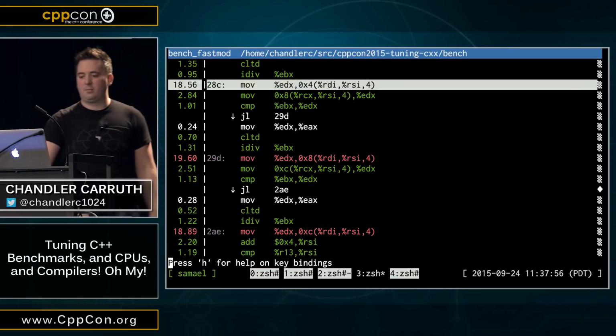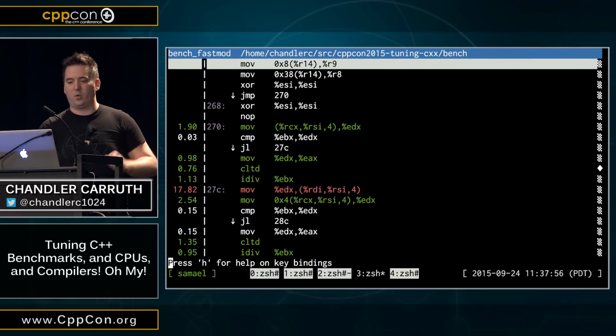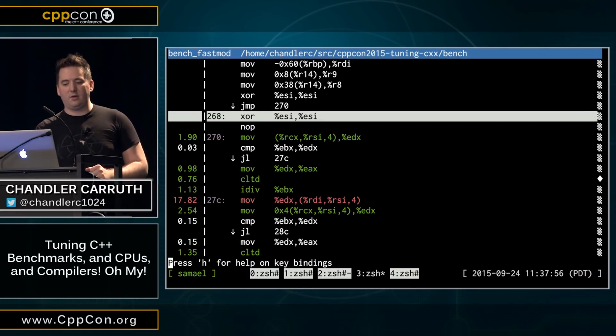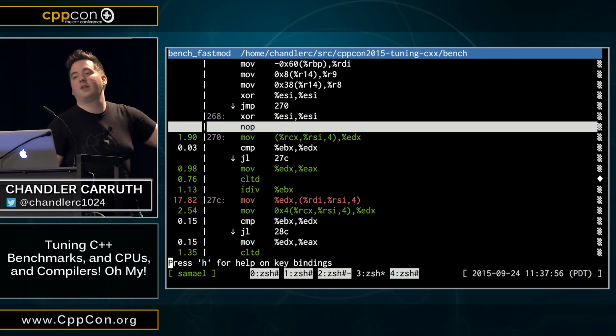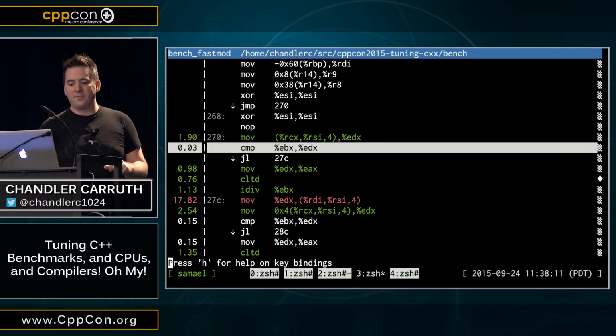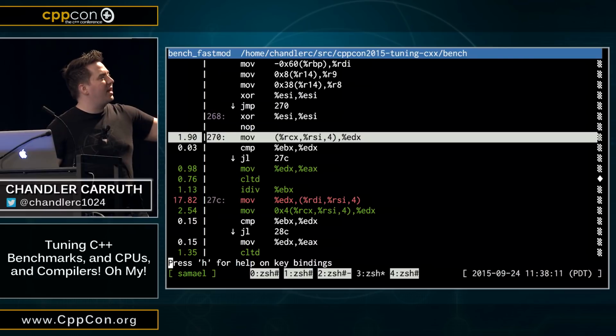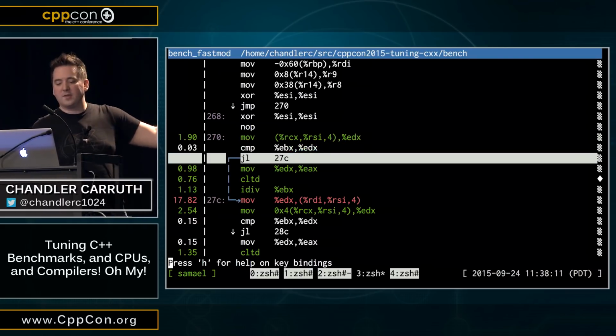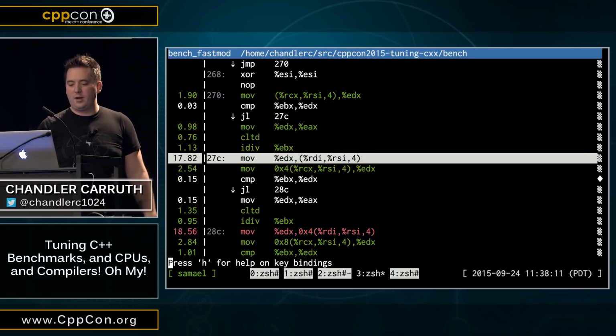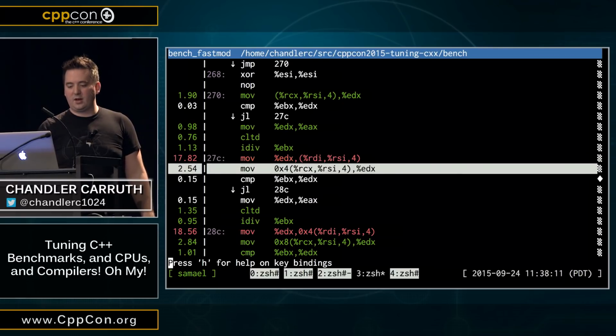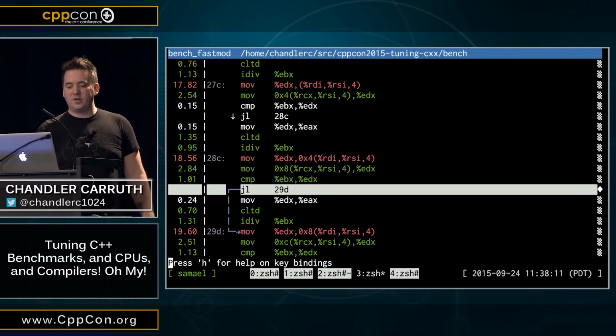So what's actually taking place here? Let's go up and get ourselves oriented. Okay, so right here is the start of the loop. You just have to trust me that I know this is actually the start of the loop. Now we're going to load some input data. We're going to compare it, and if it's less, we're going to jump over a mod. Then we load some input data, compare it, and jump over that mod. We just keep doing this.